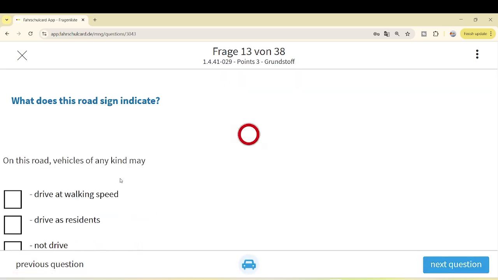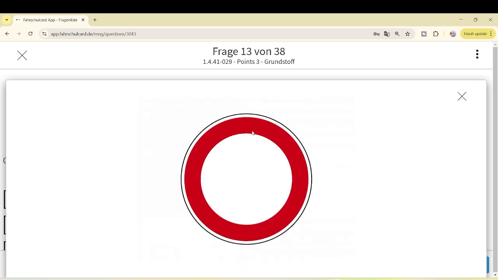So our next question is, what does this road sign indicate? Okay, again I think they are repeating the signs which we have discussed in much detail in the previous video. So normally this red sign indicates not allowed, or something in the traffic. Traffic is not allowed, and no traffic allowed at all in this road. So if you see this sign at the start of the road, you are not allowed to enter this road in any condition at all.